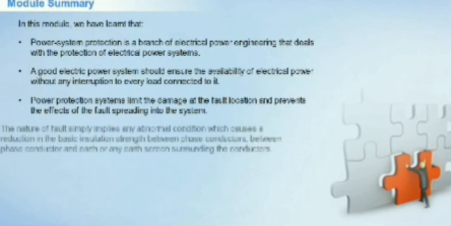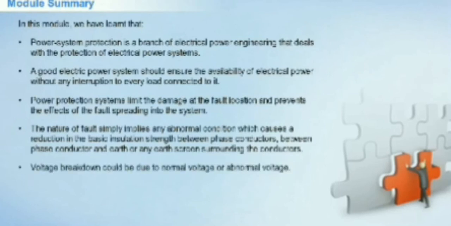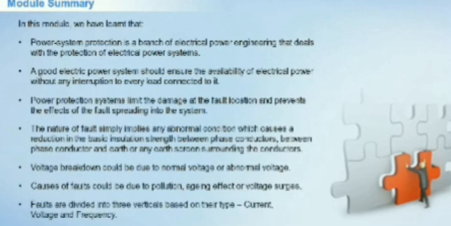The nature of fault simply implies any abnormal condition which causes a reduction in the basic insulation strength between phase conductors, between phase conductor and earth or any earth screen surrounding the conductors. Voltage breakdown could be due to normal voltage or abnormal voltage. Causes of faults could be due to pollution, aging effect, or voltage surges. Faults are divided into three verticals based on their type: current, voltage, and frequency. Speed, selectivity, sensitivity, reliability, simplicity, and economy are the essential qualities of protection.